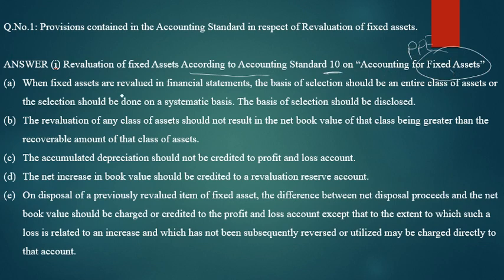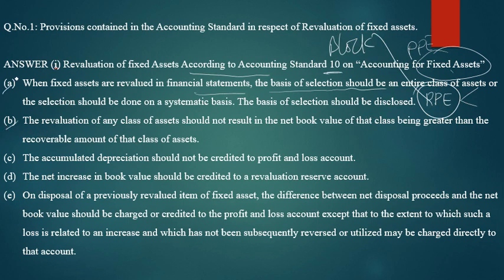Condition 1: when fixed assets are revalued in a financial statement, the basis of selection should be the entire class of assets, not only 1 or 2. All PPE you have to take. If rate of depreciation is the same, I said that you make the block of assets, then you charge the depreciation.